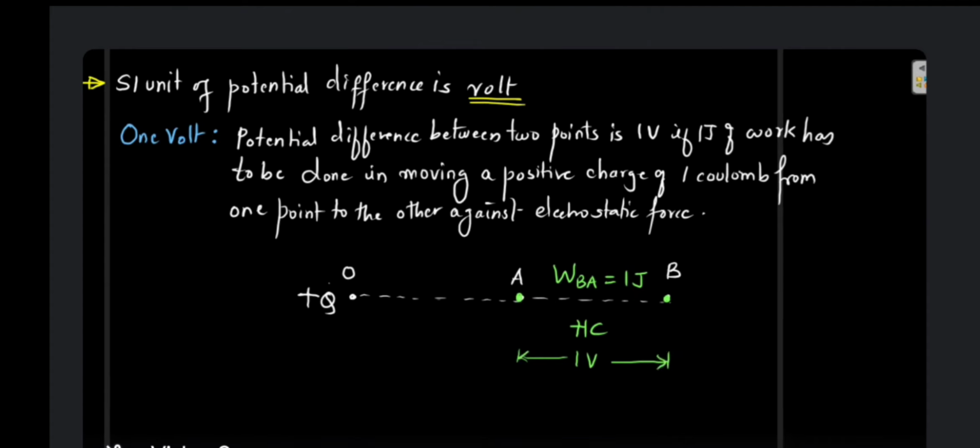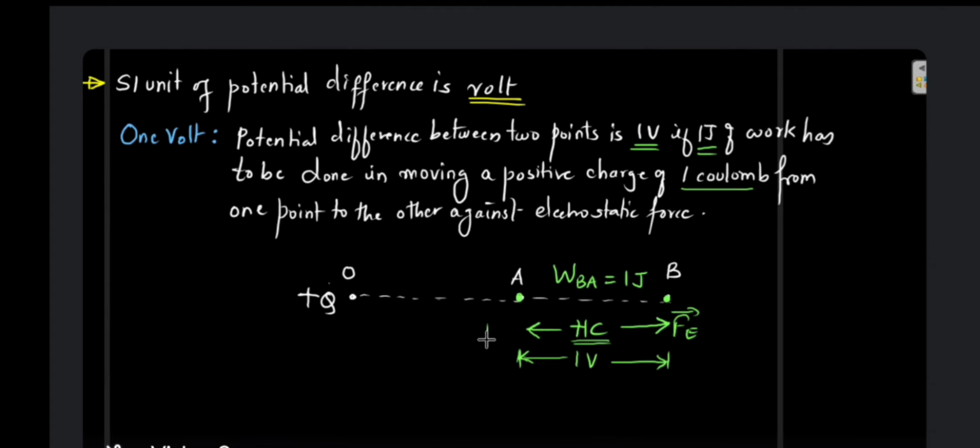So now, how to put it in proper words? So potential difference between the 2 points is 1 volt if 1 joule of work has to be done in moving a positive charge of 1 coulomb from one point to the other against electrostatic force. So since both are positive, there will be electrostatic force of repulsion. So you have to do this work against this electrostatic force of repulsion.